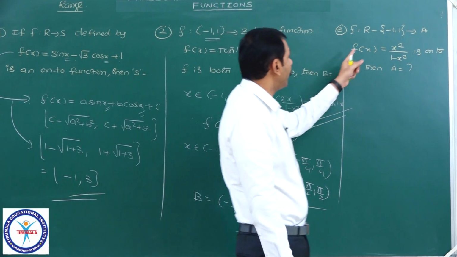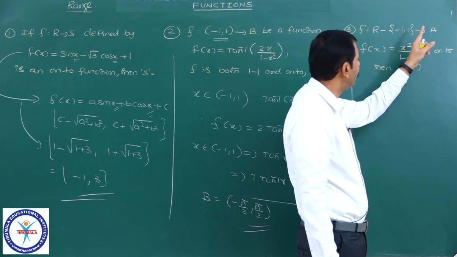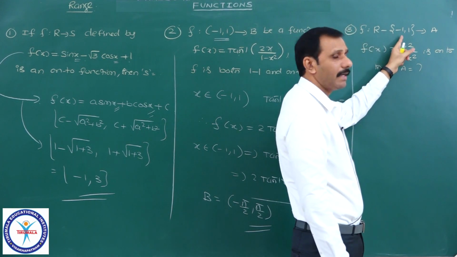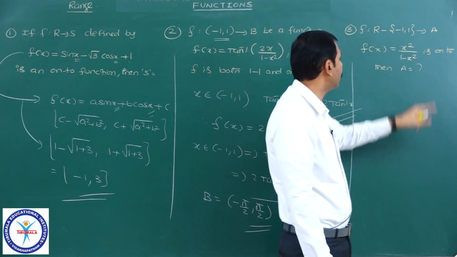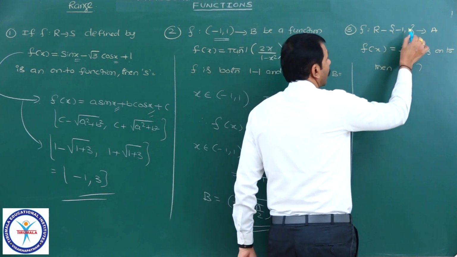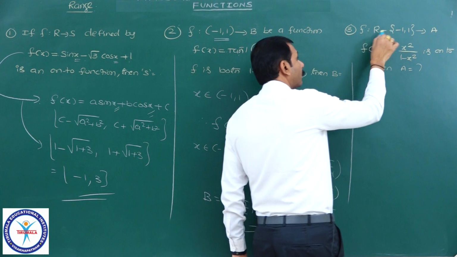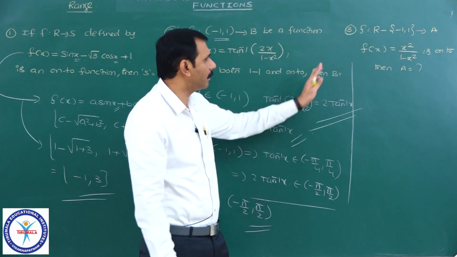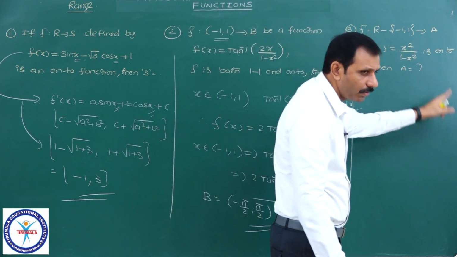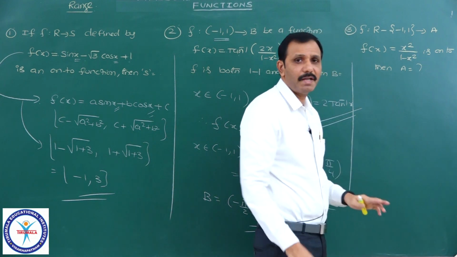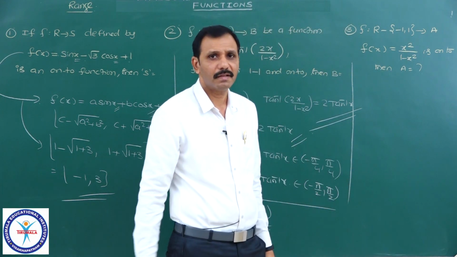f from R minus the set minus 1 comma 1 to A. What is this, R minus the set of minus 1 comma 1? It is the domain. It means minus 1 and 1 are not there, because the denominator 1 minus x square is not defined. They are excluded from the real numbers. We least bother about that one. It is an onto function given, then A means the range they are asking.